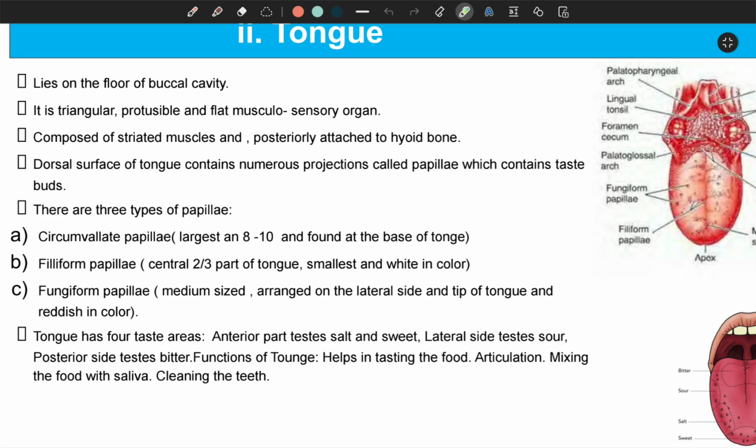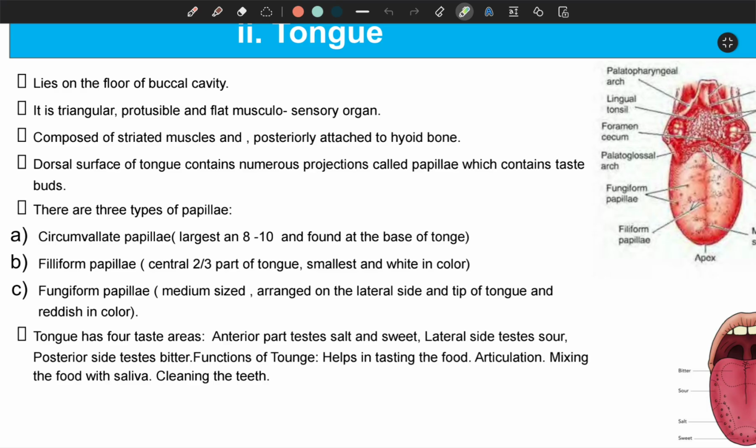There are three types of papillae you can see on the surface of the tongue. The first is circumvallate papillae. It is large in structure and present at the base of the tongue, and it is just 8 to 10 in number. Similarly, we have another papillae known as filiform papillae, present on the central part of the tongue, which covers almost two-thirds of the tongue, and it is small and white in color. And the last papillae we have is known as fungiform papillae, which is medium size and present on the lateral side and anterior part of the tongue, and it is reddish in color.